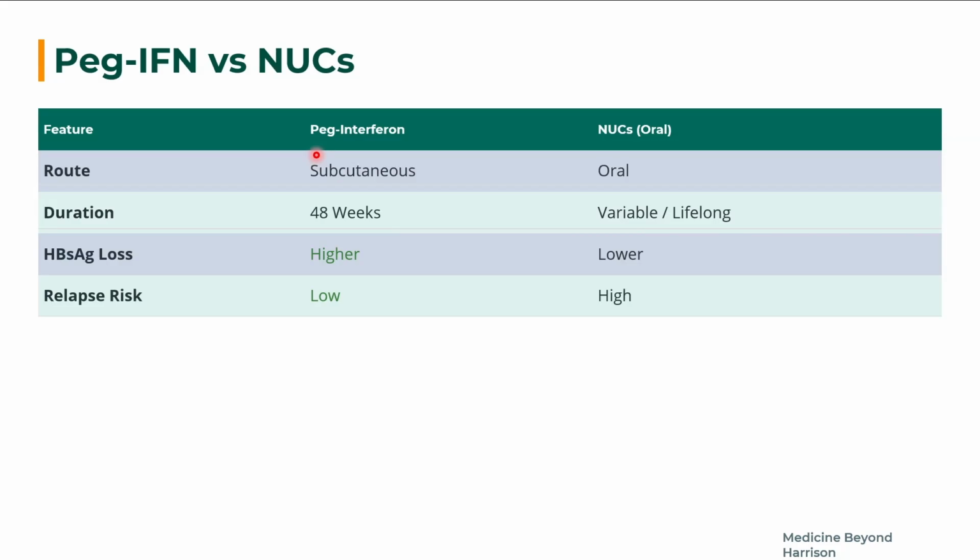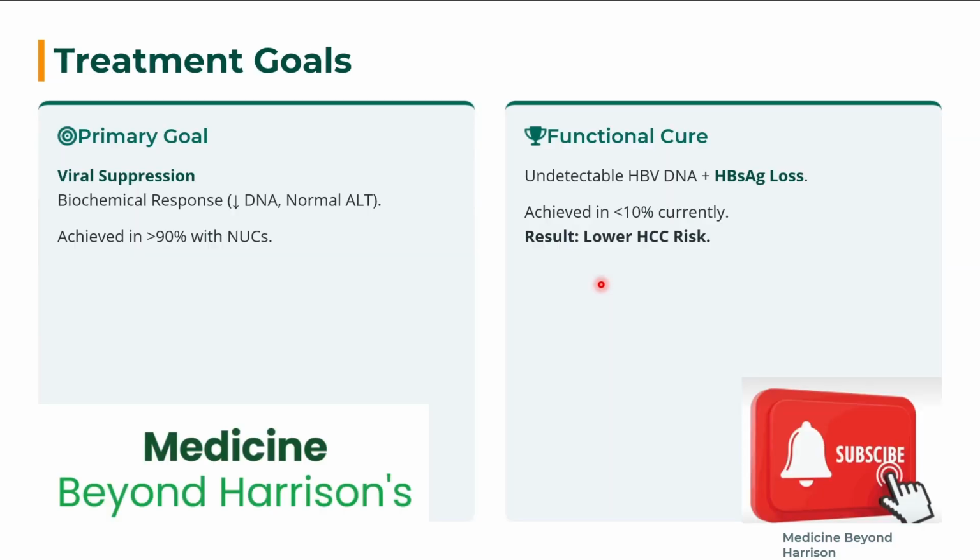Pegylated interferon, previously used, was given subcutaneously for 48 weeks. HBsAg loss is higher, relapse risk is low. Now these new nucleotide or nucleoside analogs are given orally. Duration is variable, almost given lifelong. So HBsAg loss is lower, but relapse risk can be higher compared to pegylated interferons.